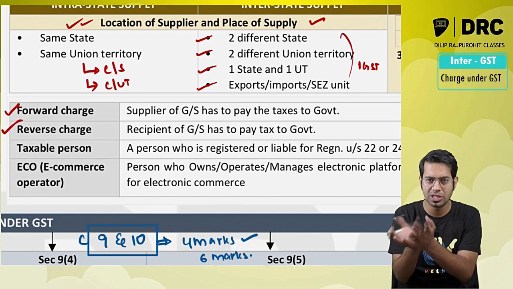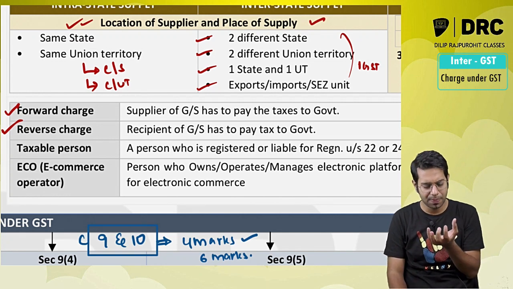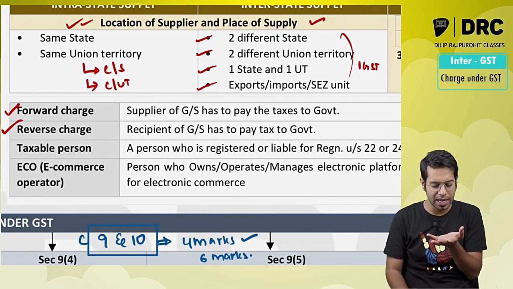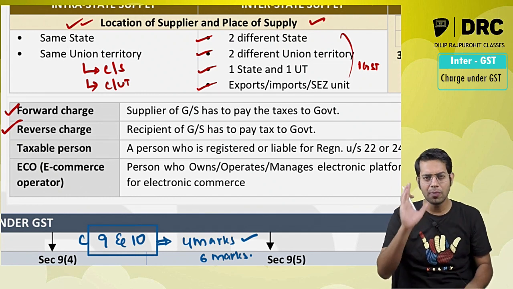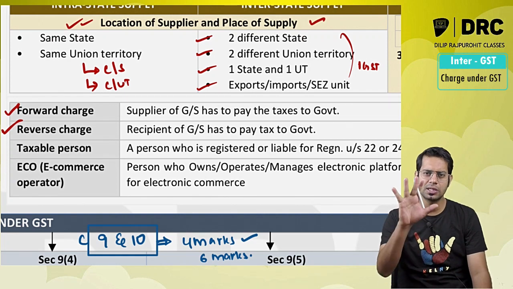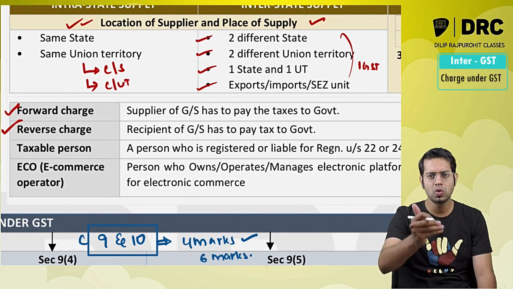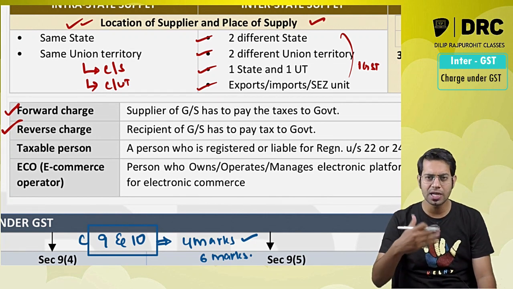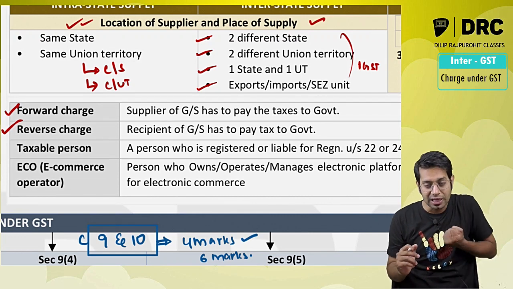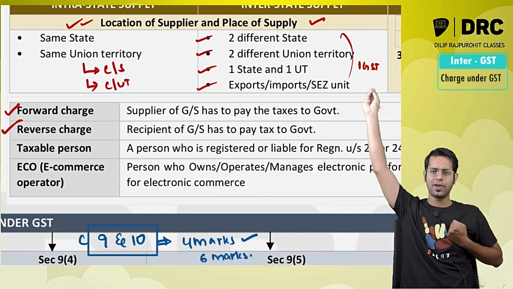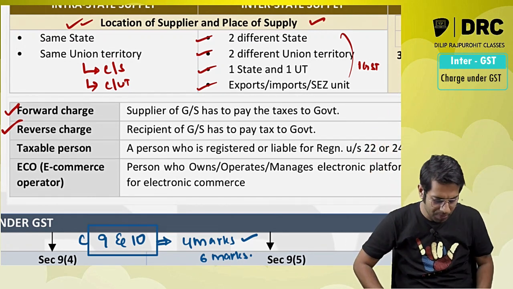Normally, this is what happens. Whenever you purchase some products, at the time of purchasing, you pay some money to that person. That money will also include the tax amount. The tax amount will be paid by that person to the government. For example, you come to Priya Sarees. You purchase a saree worth rupees 10,000. The tax rate for saree is 5%. So when you purchase the saree worth rupees 10,000, I am going to charge 500 rupees GST also. You are supposed to pay me 10,500 rupees, out of which 10,000 I will keep for myself, and the other 500 rupees I am going to give to the government.